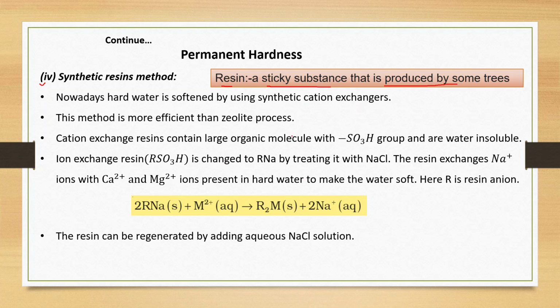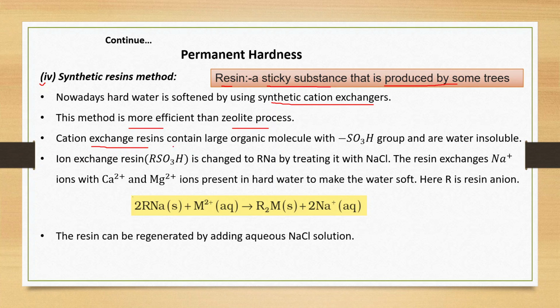Nowadays, hard water is softened by using synthetic cation exchangers. That is, cations like calcium and magnesium are exchanged by sodium. This method is more efficient than the zeolite process.